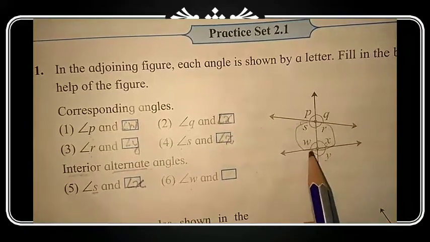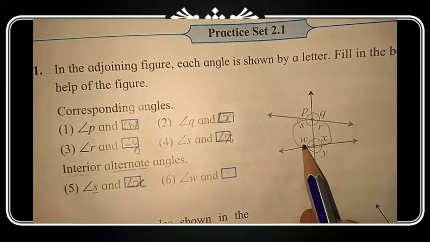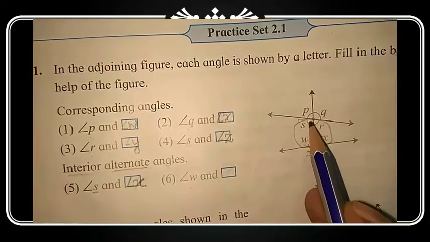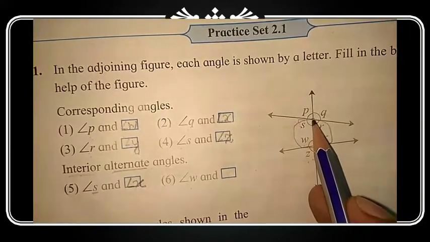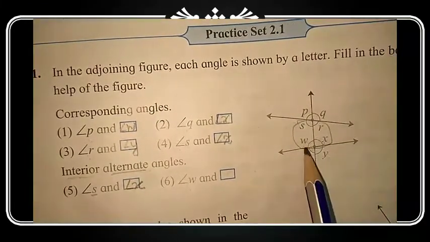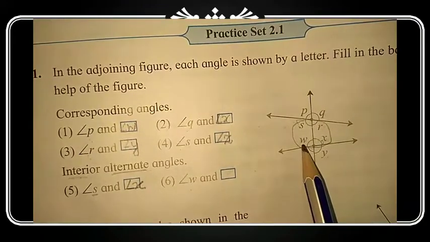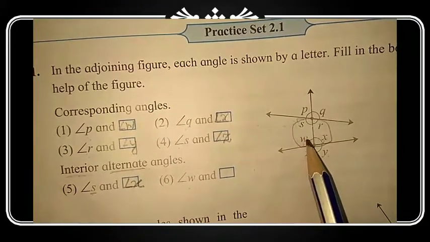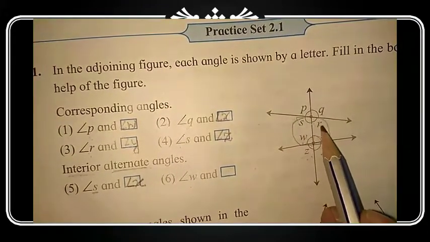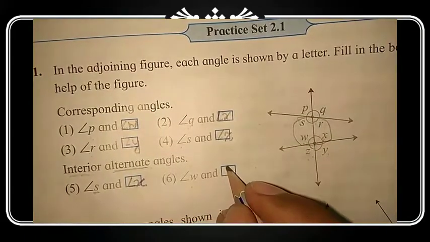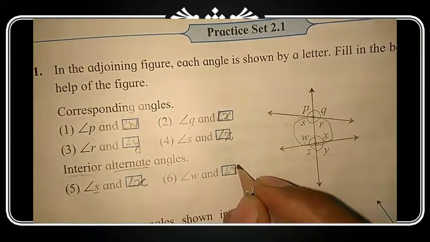Angle W, it is left side of transversal. So on the next line, opposite side is right side. The angle W is left side of transversal, so its opposite side would be here. So angle R is the alternate angle of angle W.